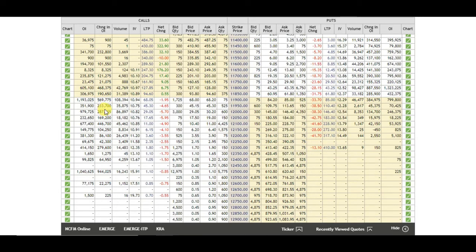After studying this option chain, if we want to bound Nifty in a range, then according to my analysis, this is going to be 11,750 to 11,950. The reason being, 11,800 is a very strong support, so if Nifty tries to go further down, then 11,750 will be a strong support, and in the same way, if Nifty tries to break 11,900, then 11,950 is going to be the next resistance.